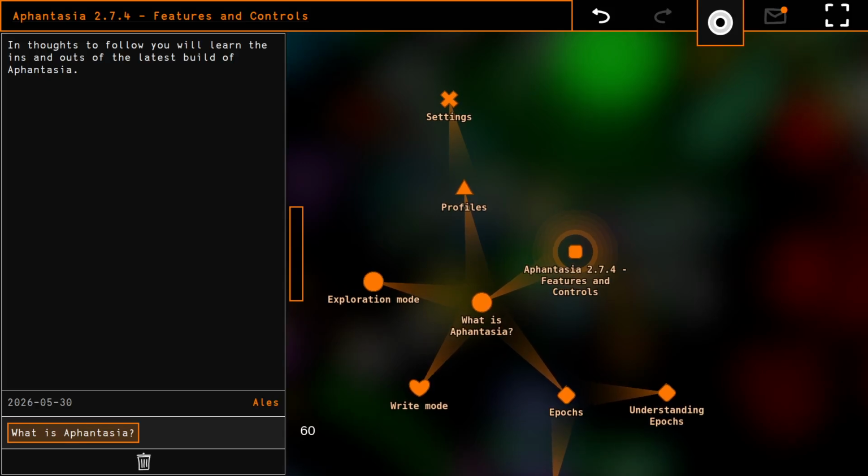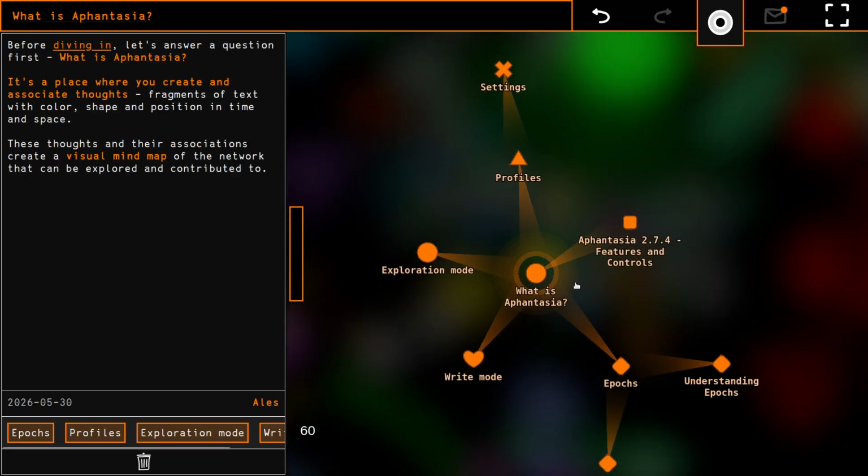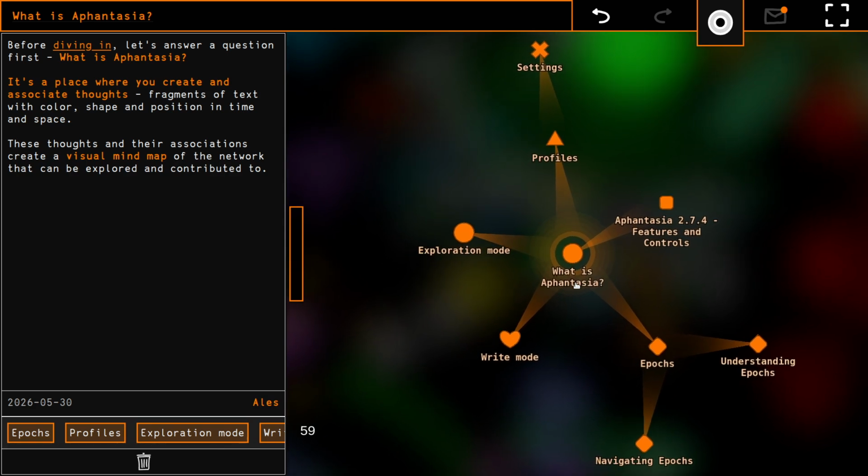Hello world! Today I would like to talk about Aphantasia 2.7.4 and its features and how to control it. So before we dive in, for those who are new here, what is Aphantasia?